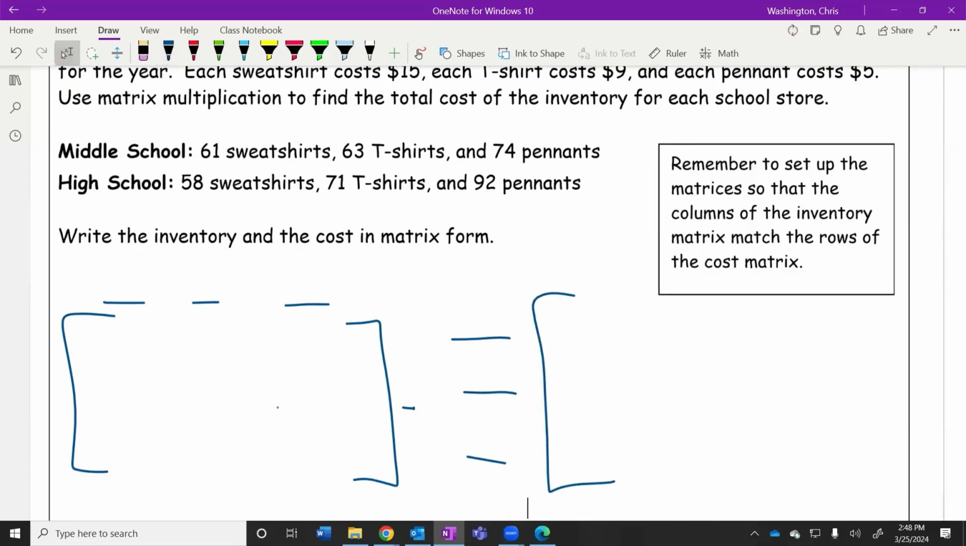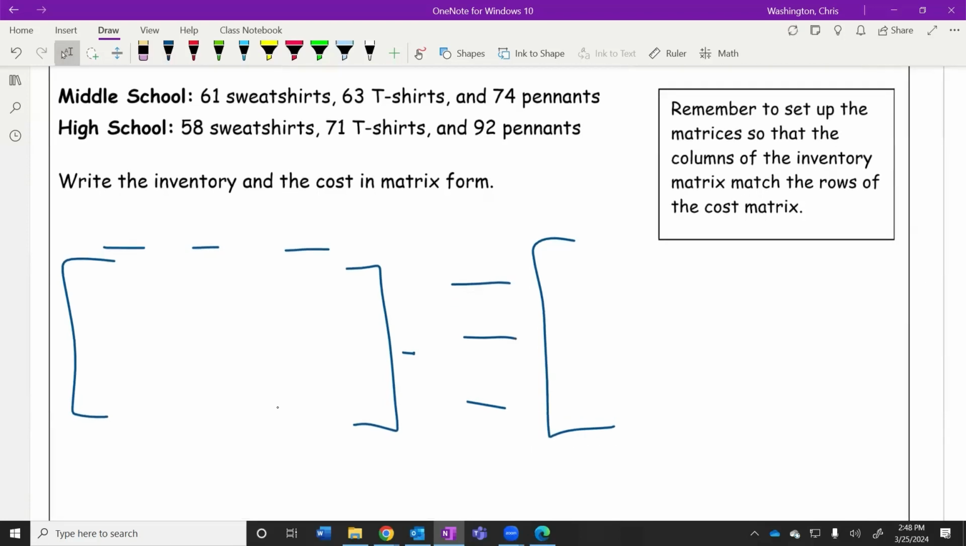So what might we label those columns? I'll put 3. 3 is arbitrary. I might have to erase one or add one. Yeah, we might put sweatshirt, t-shirt, pennant. Sweatshirt, t-shirt, pennant. Those are the same. Now I can do my multiplication.